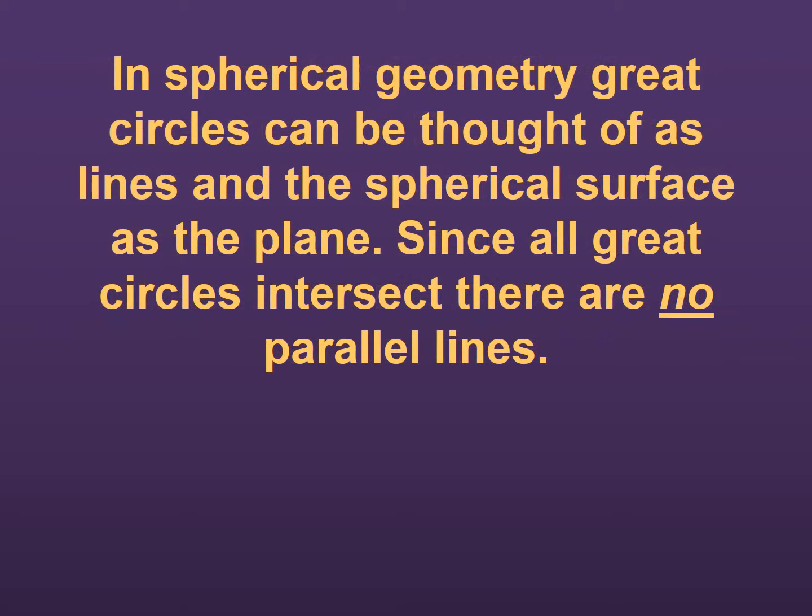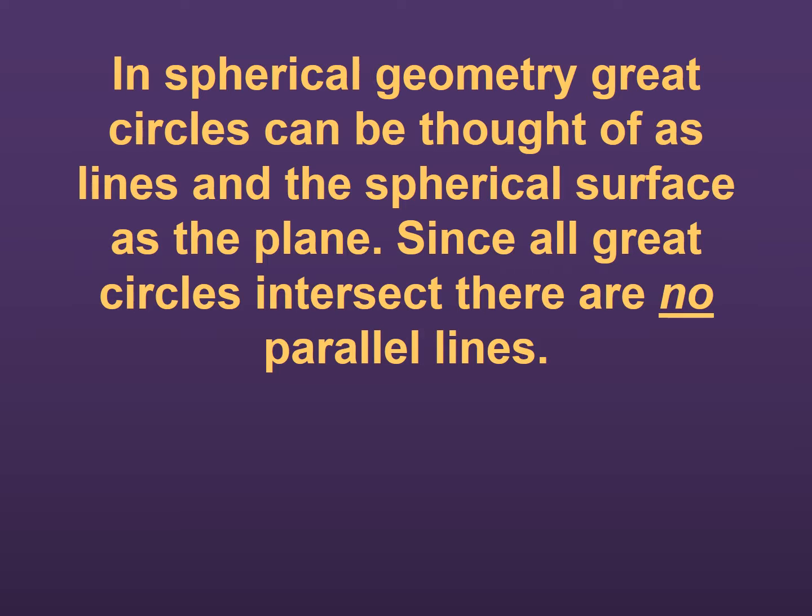So we talked about the great circle of a sphere, and in spherical geometry, great circles, remember, are the circles that contain the center of the sphere. They're not circles in spherical geometry.